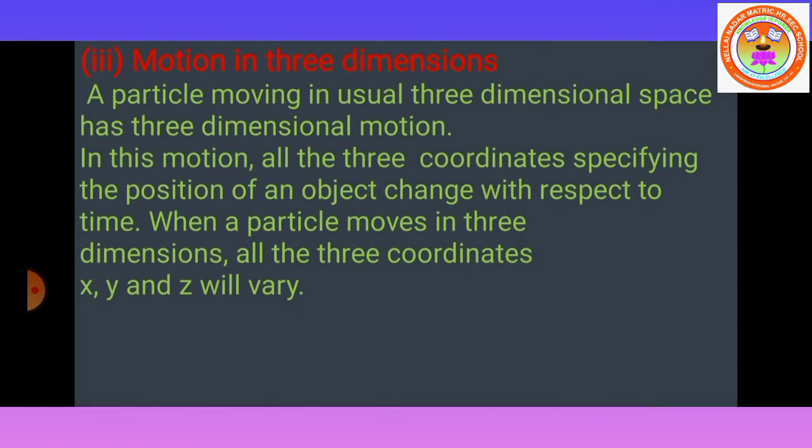Next, motion in three dimensions. A particle moving in usual three-dimensional space has three-dimensional motion. In this motion, all the three coordinates specifying the position of an object change with respect to time. When a particle moves in three dimensions, all three coordinates x, y and z will vary.